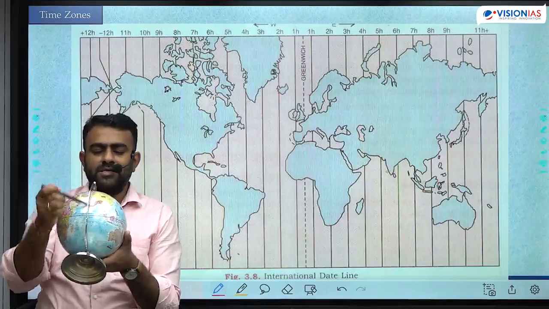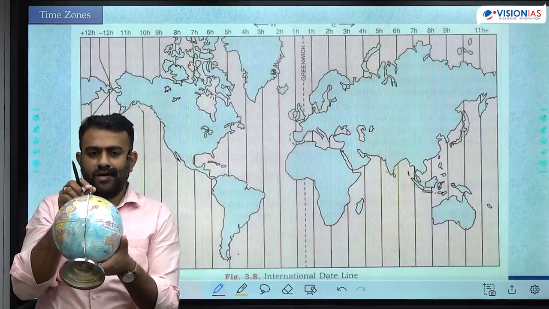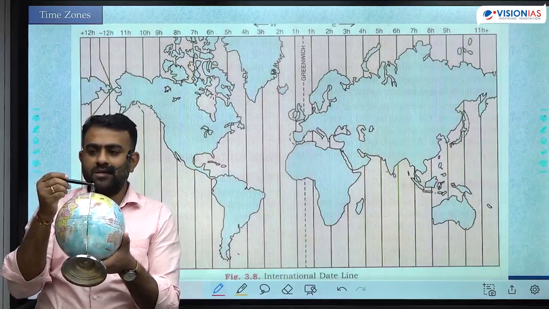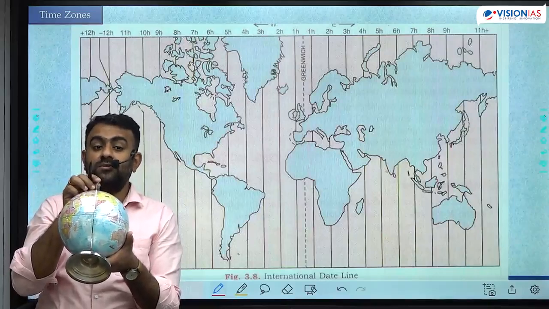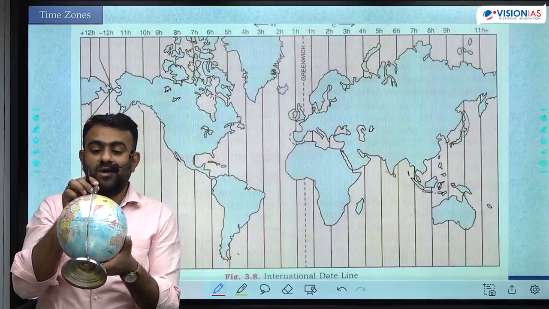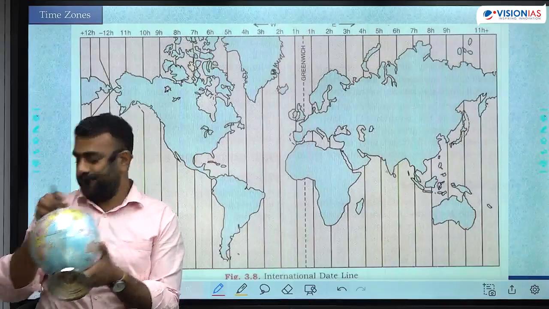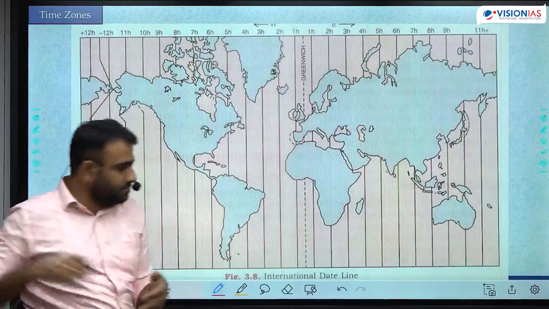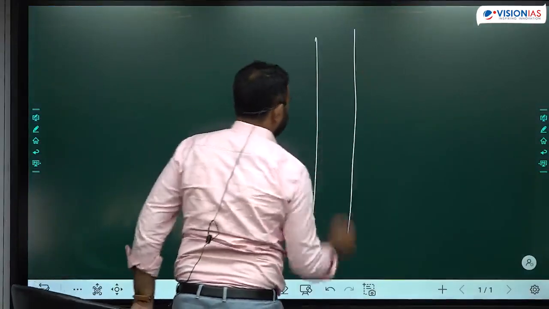So right now, if it is 12 p.m. here, in the longitude 1 degree behind, the time is 12:04. Why? Because 4 minute पहले यहाँ पर 12 o'clock था. अभी यहाँ पर 12 o'clock हुआ है ना? So let's take the longitudes.